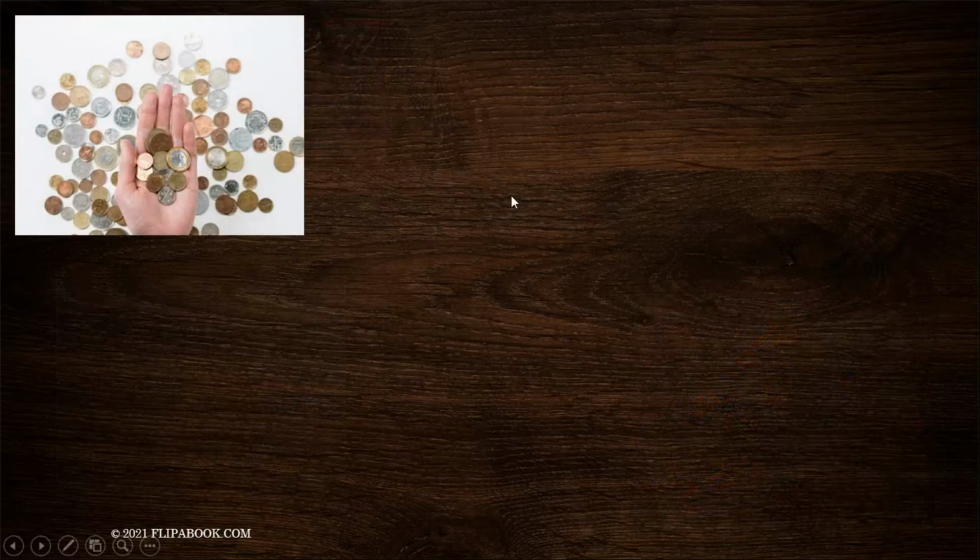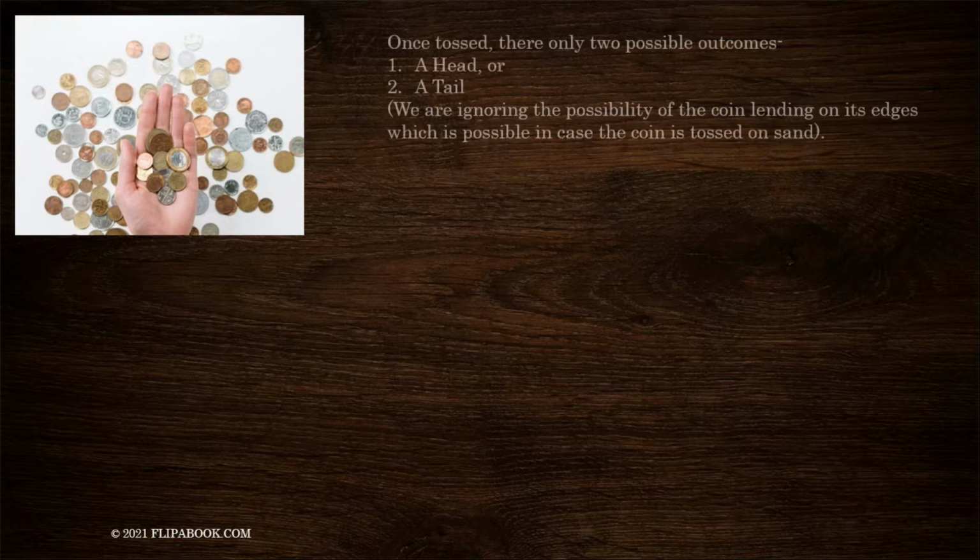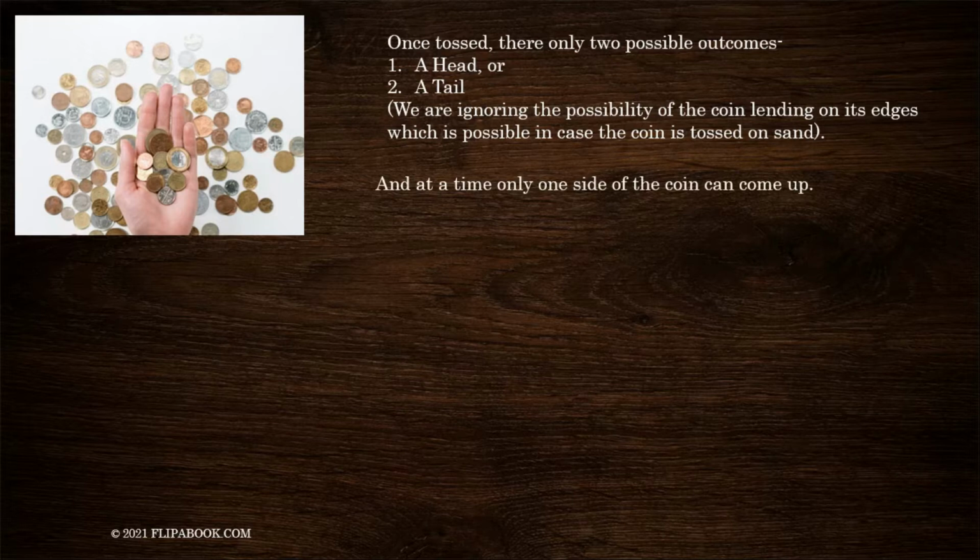So let's start with the coins first. In a coin, students, there are two sides, a head and a tail. So once a coin is tossed, we will get either a head or a tail. These are the only two possible outcomes. In probability, we ignore the possibility of the coin landing on its edge. So at a time, once the coin is tossed, there is only one side that can come up at a time.